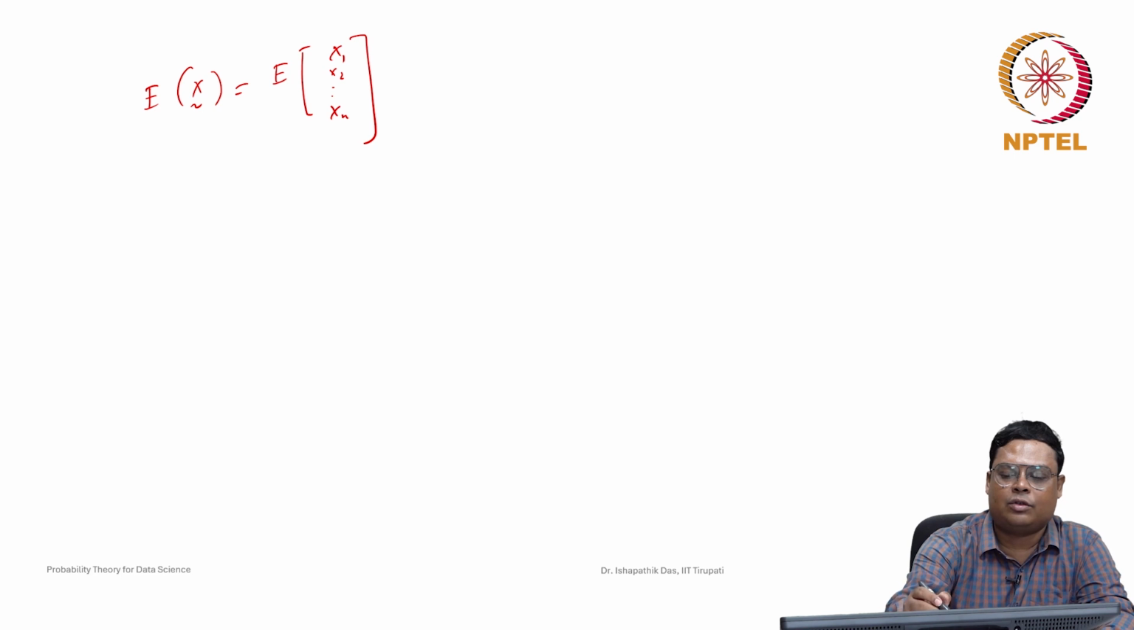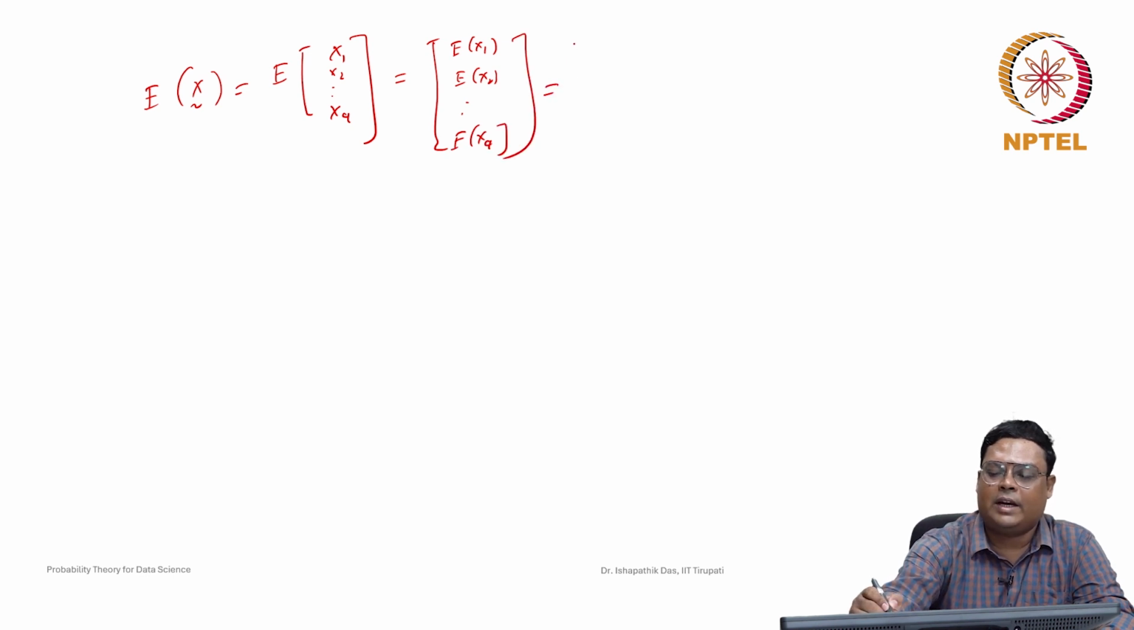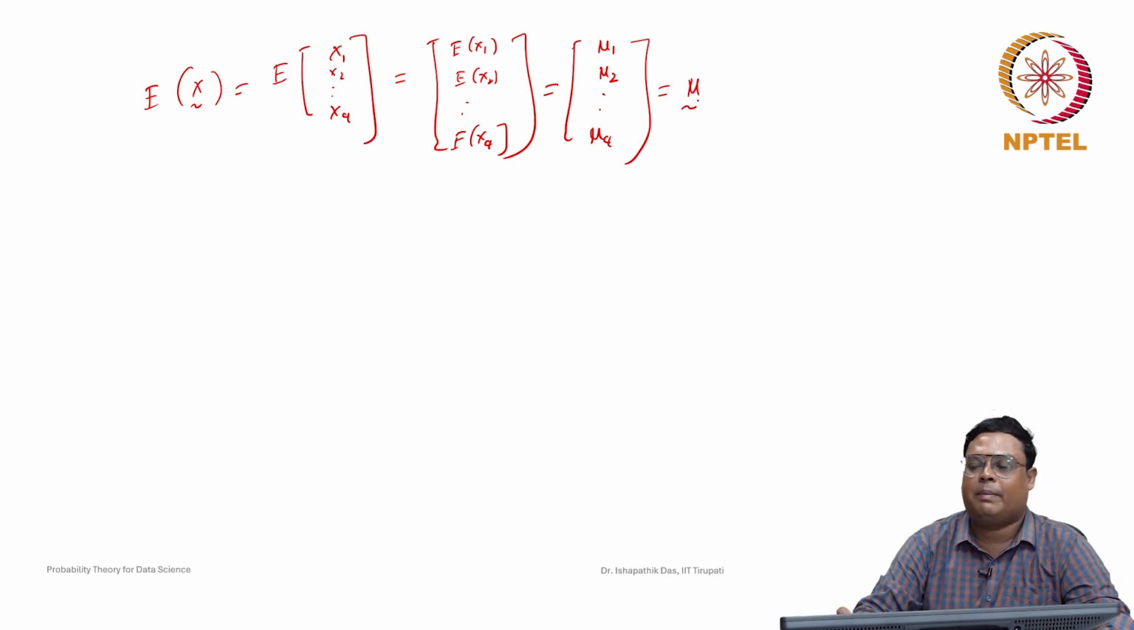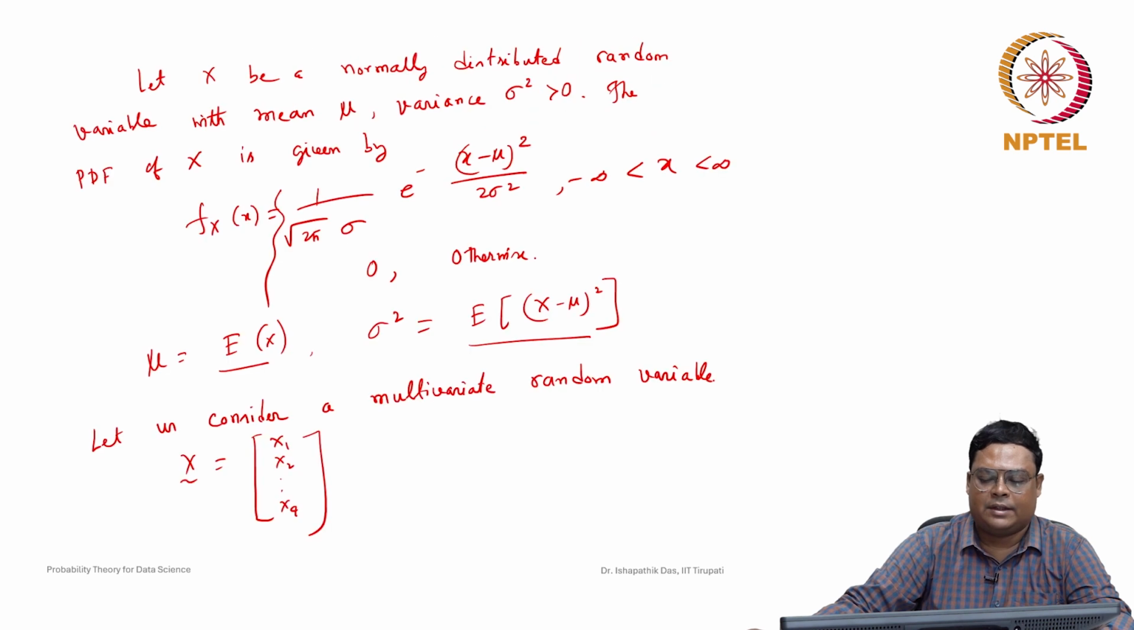So it is defined, because all are random variables, so we can define the expected value of x1, the expected value of x2, up to the expected value of xq. So these are all real numbers. So let us denote the expected value of x1 as mu1, the expected value of x2 as mu2, up to the expected value of xq as muq. Let us denote this mu tilde. So it is a vector. So the expected value of a multivariate random variable is nothing but a vector and it is in R^q.